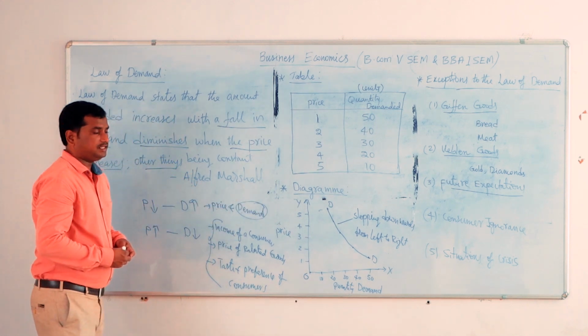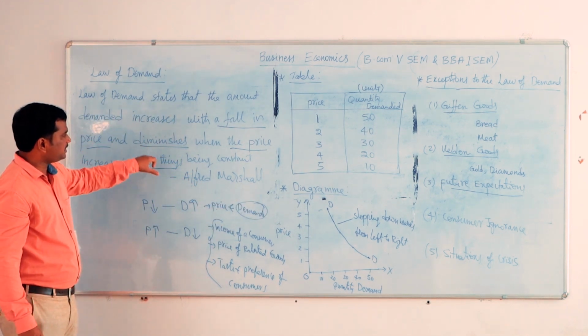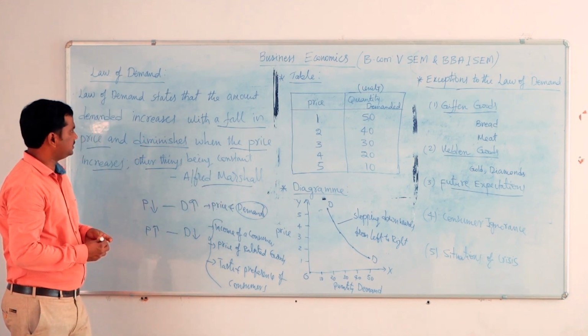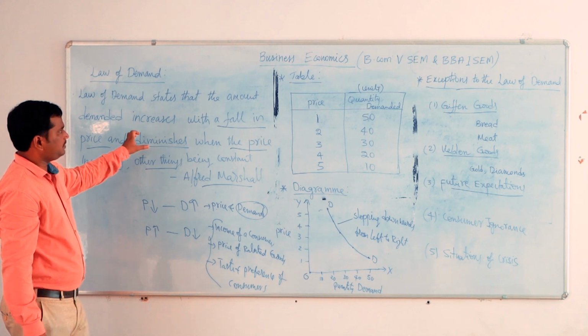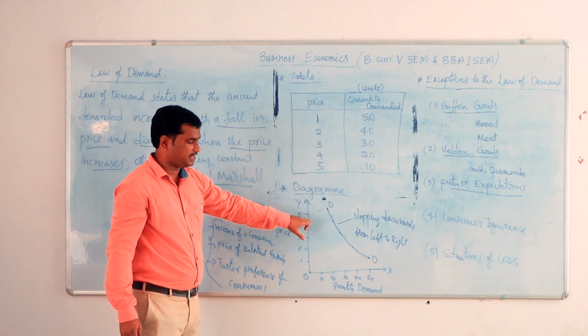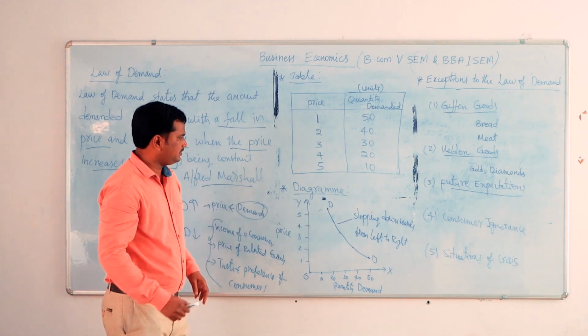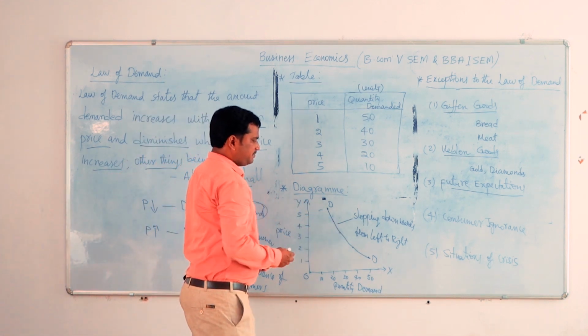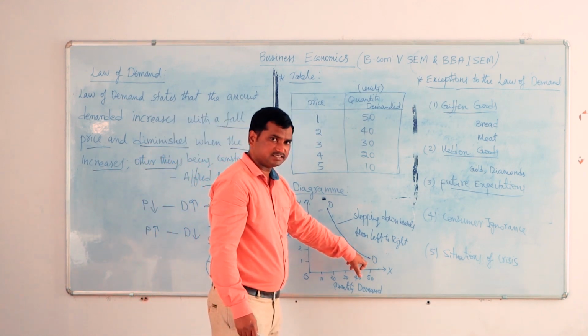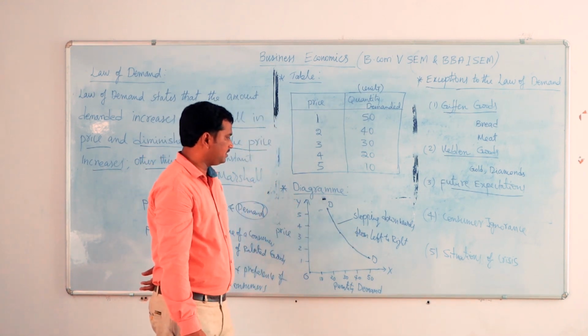Here the law of demand is the statement given by Alfred Marshall. This statement can be shown in the table, and the same table can be explained with the help of a diagram also. Finally we can see the nature of the demand curve, that it is sloping downwards from left side to right side.